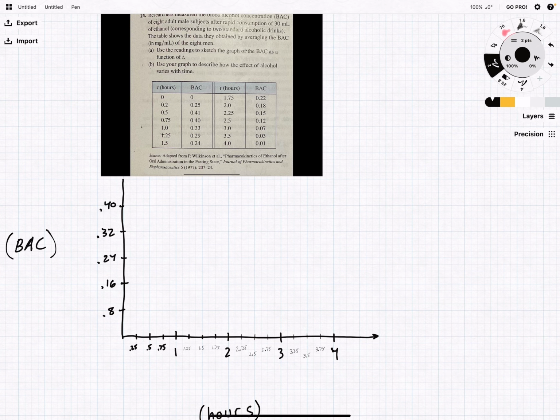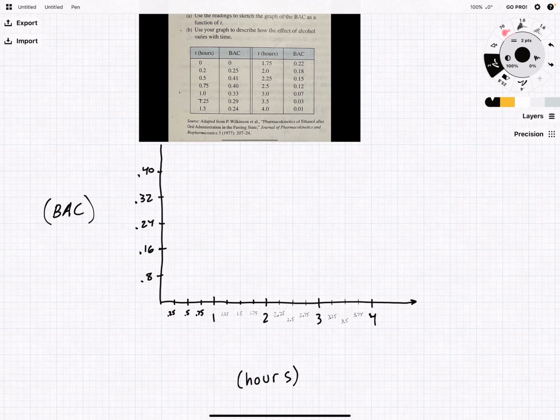But anyways, with that said, we've got hours on the bottom and BAC on the top of our graph. So 0 is going to be 0. Okay, 0.25. We've got 0.25 as well. So that's pretty quick, right around here.